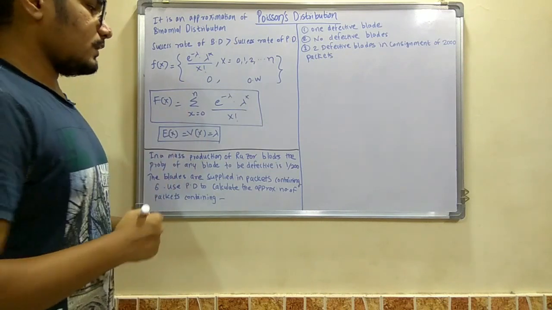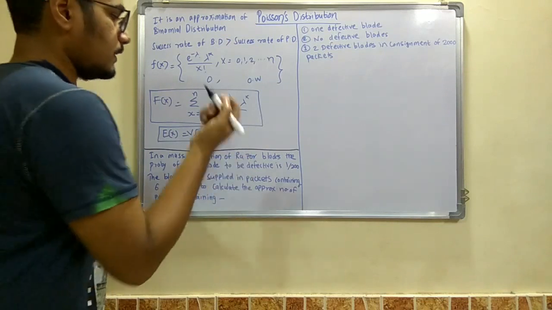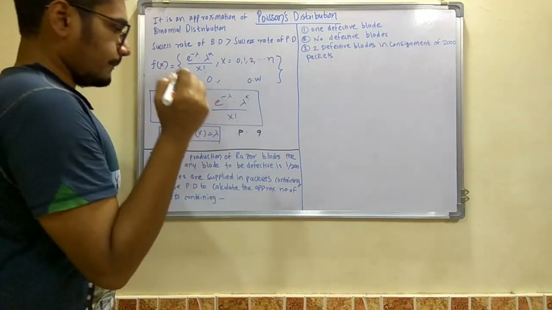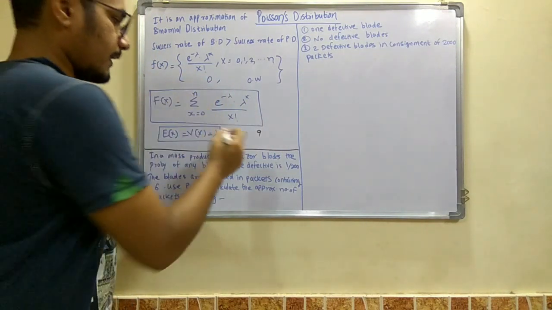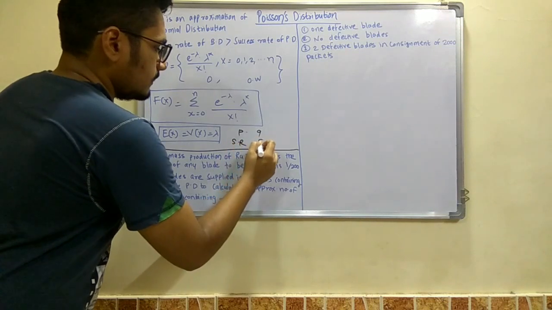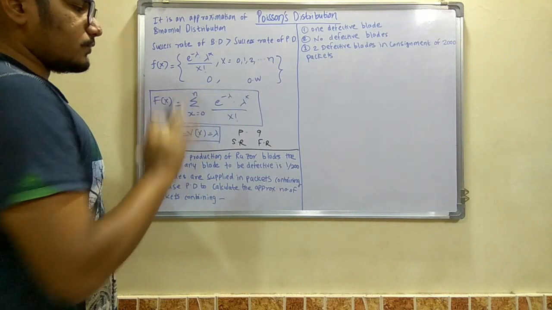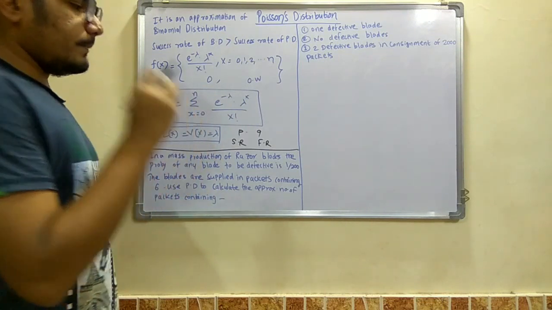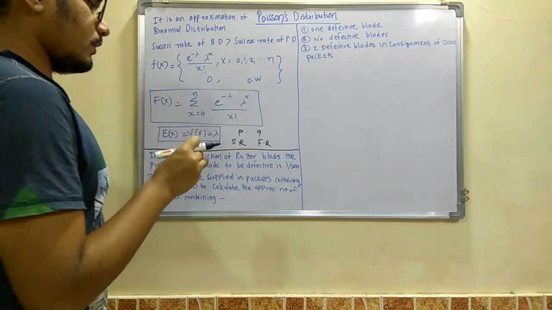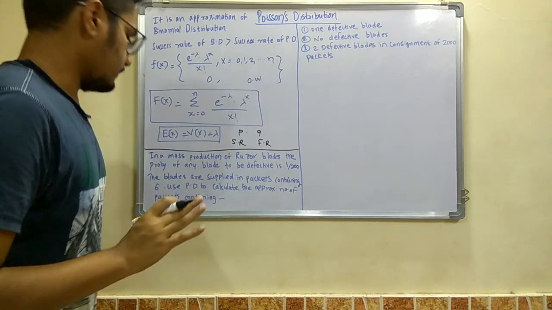Now in this, for mainly Poisson, binomial and geometric distribution, there are two parameters, that is P and Q. These two parameters mean that P is the success rate and Q is the failure rate. So these two parameters we will consider while solving this kind of problem. It will not be given directly, but you just have to estimate which of P or Q is given in the problem.